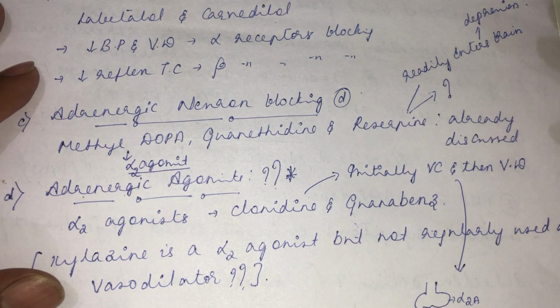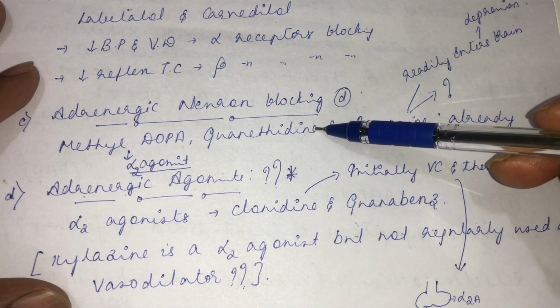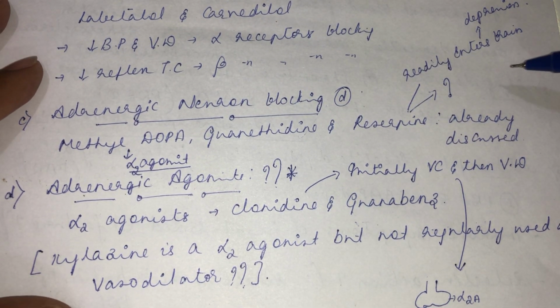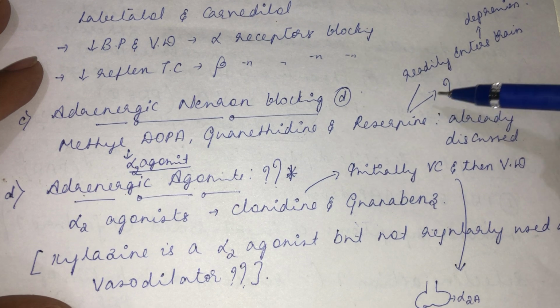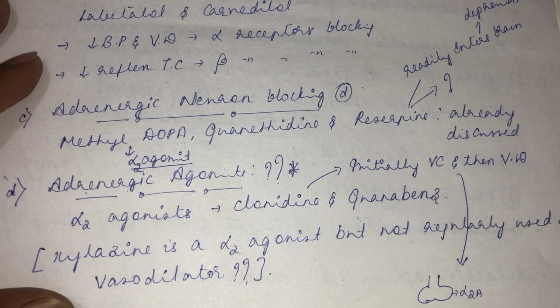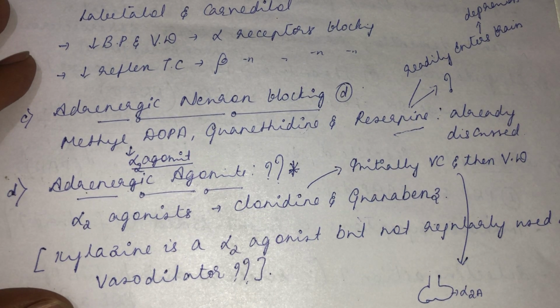Then guanethidine. Then reserpine. Guanethidine, you know its action. It inhibits the norepinephrine release from the vesicle. Then reserpine. See, a very important role of reserpine: its mechanism of action is that it inhibits the transport of dopamine into the synaptic vesicle, right? That means dopamine will not get converted into norepinephrine. It is not going to come into the synapse. So that's the role of reserpine in decreasing the blood pressure.